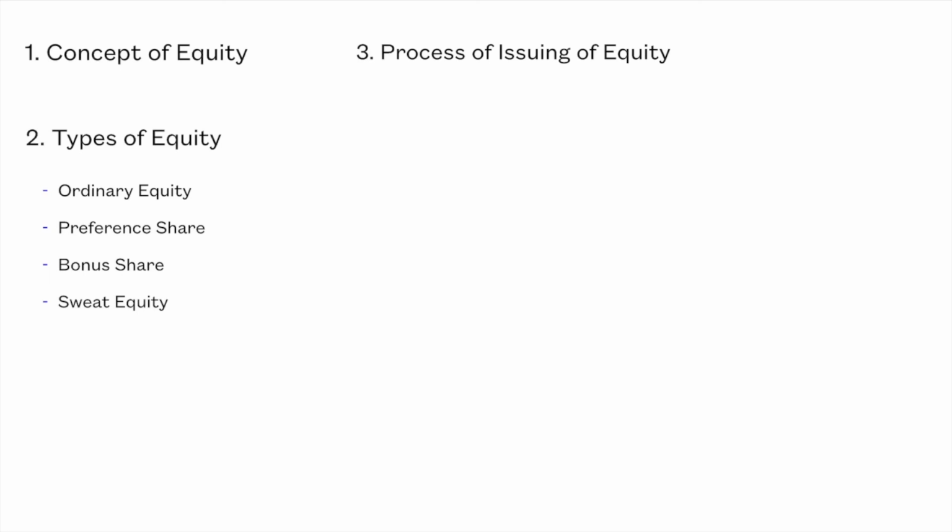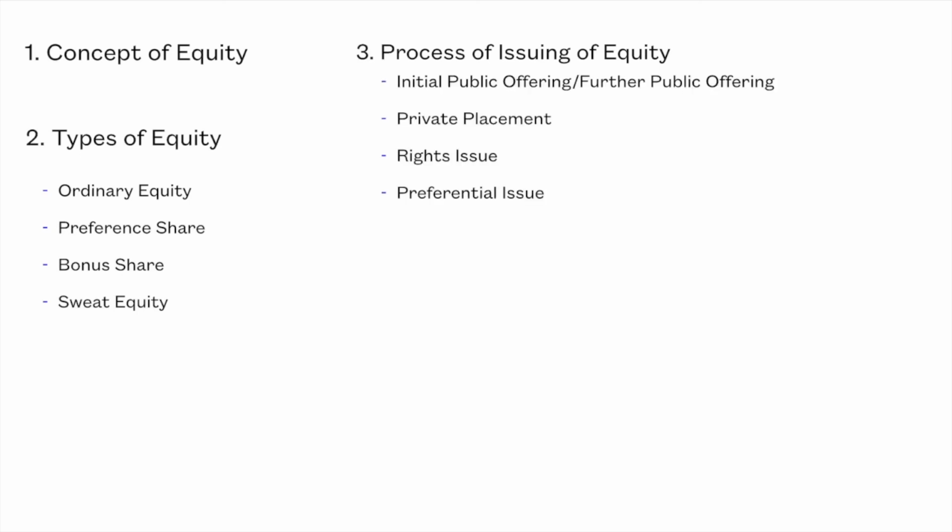When we talk about the process of issuing equity, equity can be issued in a few ways, for example, an initial public offering or a further public offering. Then there is another way, that is private placement, rights issue, and preferential shares. These are all concepts which need a detailed discussion in themselves. Once you have understood what equity is, try googling these topics and see if they make sense to you. If they do not, you can certainly ask me, and we will work on those things together. So let us move on.